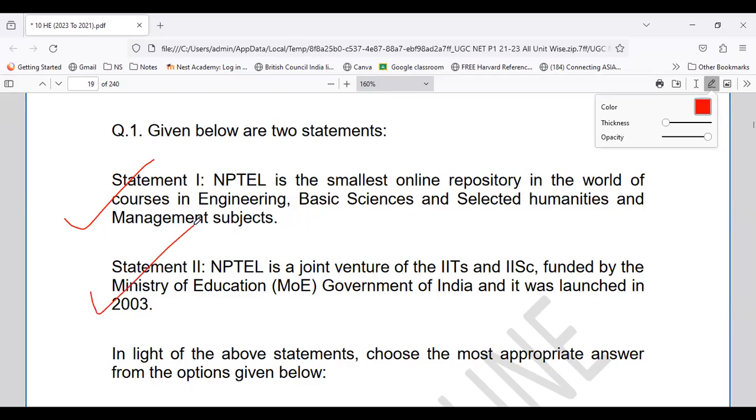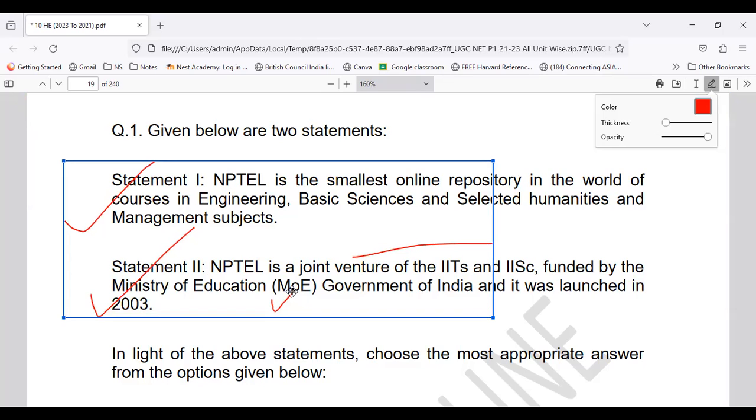Statement 2 talks about it being a joint venture of IITs and IISc, funded by the Ministry of Education, that is earlier known as Ministry of Human Resource Development, and it was launched in 2003. So with respect to NPTEL, they have given the statements that it is one of the largest repositories, taking into consideration the following domains. And it is one of the joint ventures of IITs and IISc, funded by the Ministry of Education, Government of India, which was launched in 2003.